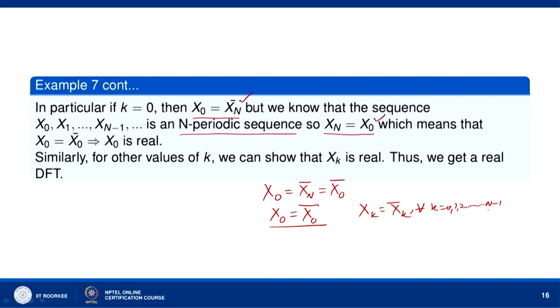Okay. So, we can show for other values of k that x_k is real. Okay. So, x_k is real. If the input sequence is real, the output is also real. So, we get a real DFT.